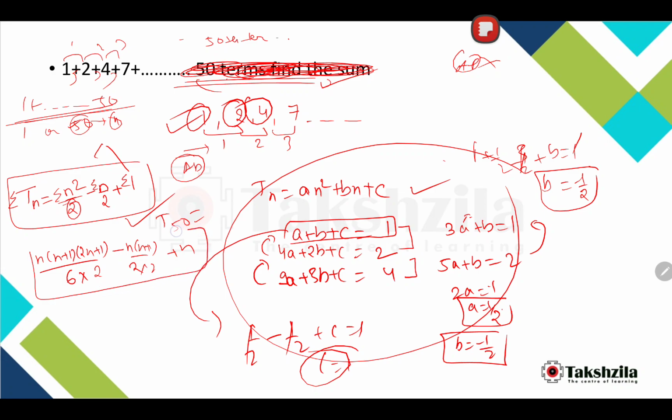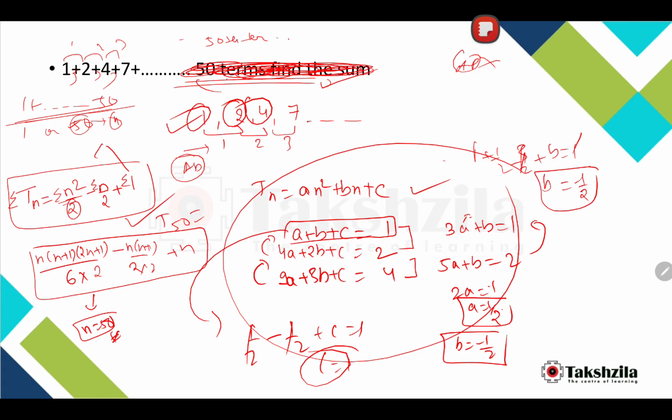Now in this particular equation, you just have to put n equals 50 and you will get everything. That's it, simple. Hope this is clear now. That's it, this much, and in the next video I'll be dealing with AGP. Hope this much is clear now.